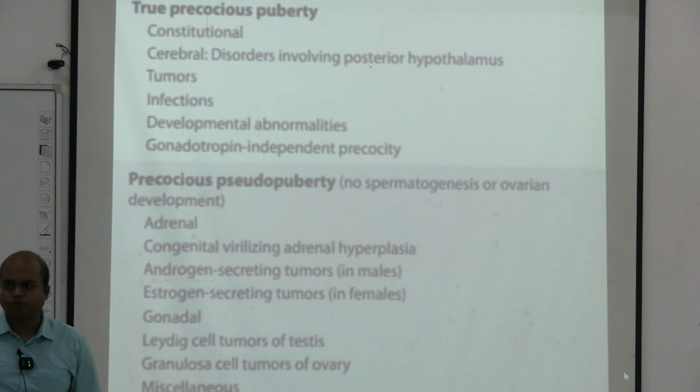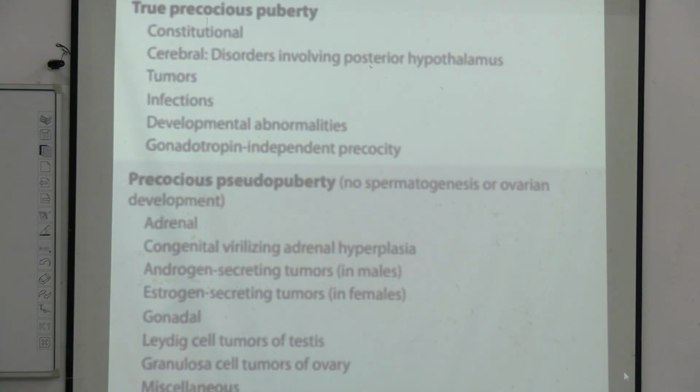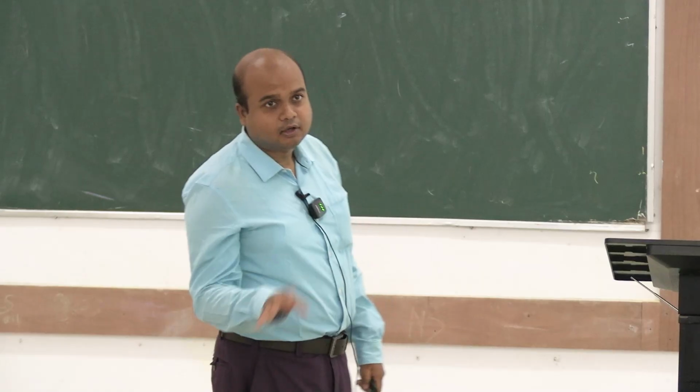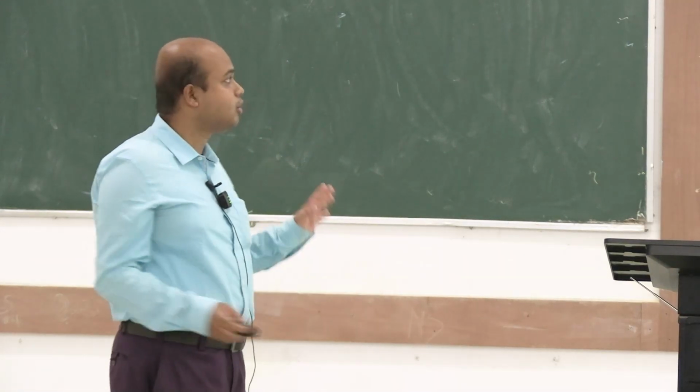So, we have already mentioned the causes of precocious puberty, that is early puberty. Either it is true precocious puberty, most of them are constitutional, cause not known, but they are not harmful, at least biologically or pathophysiologically.